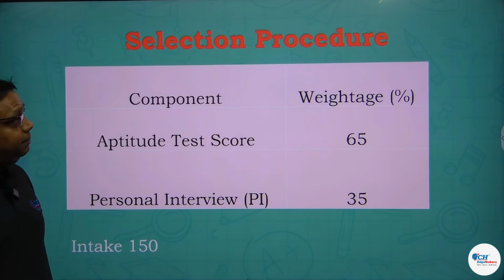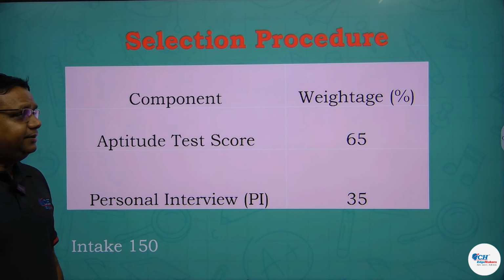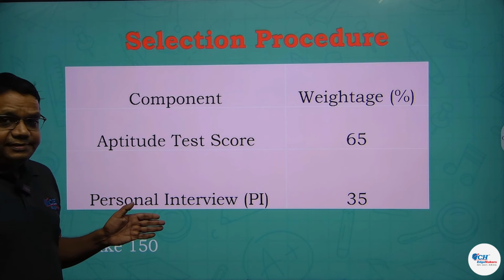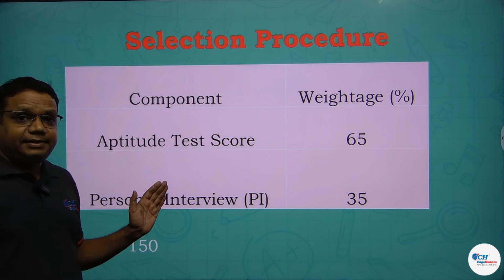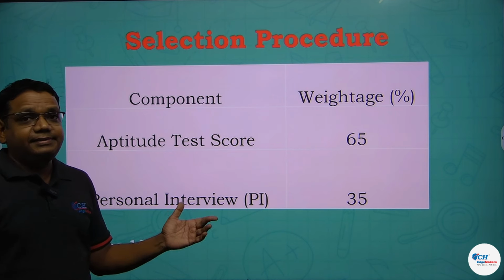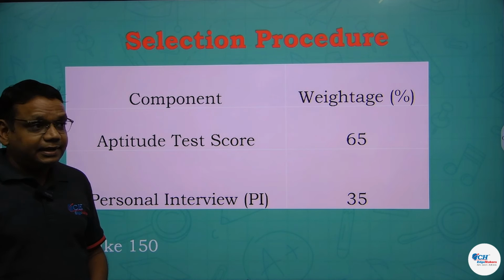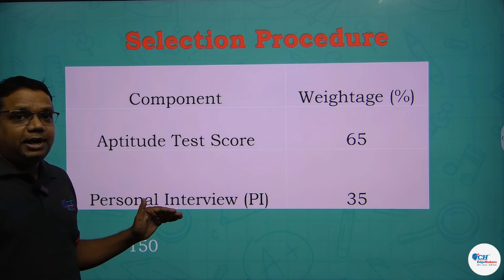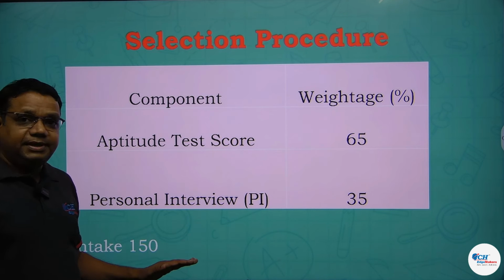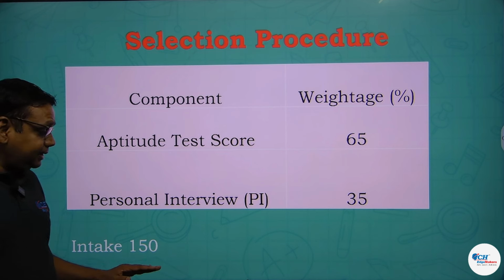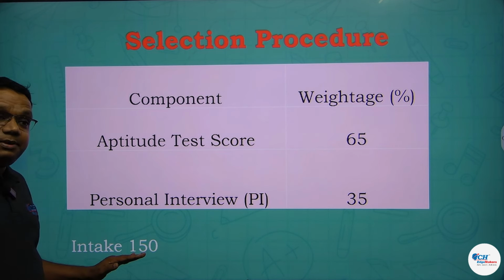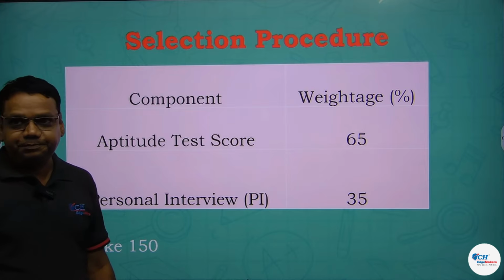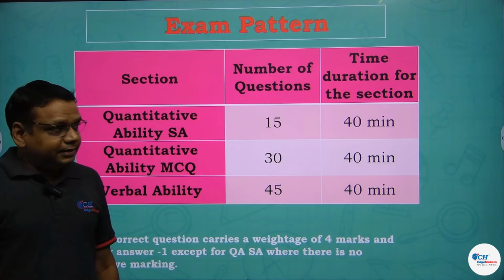If we talk about the entire selection process, there are two stages. First is the aptitude test that you appeared in today, which is given 65% weightage. Those students who clear this aptitude test will undergo a personal interview, which is given 35% weightage. The current intake in IIM Indore is 150.